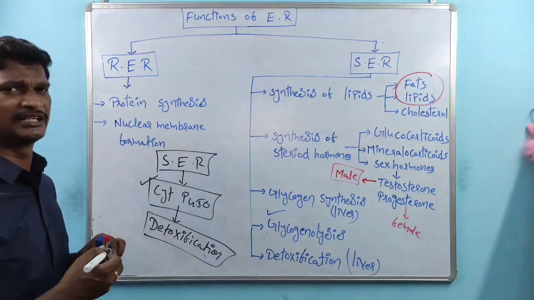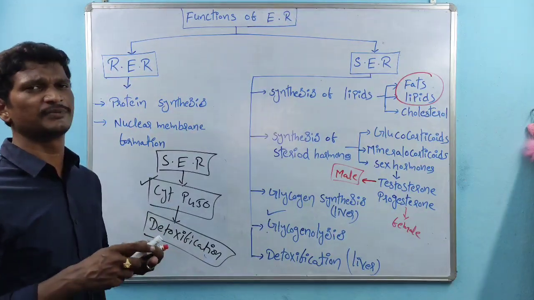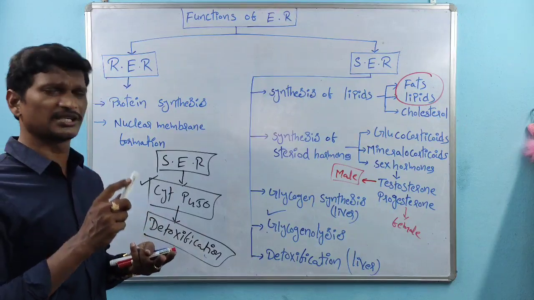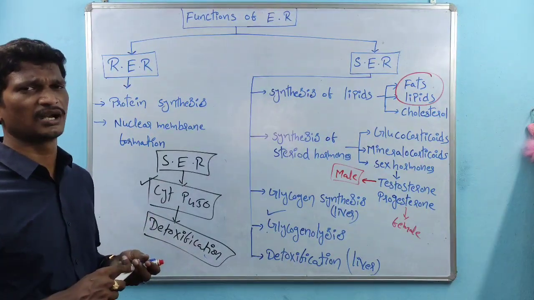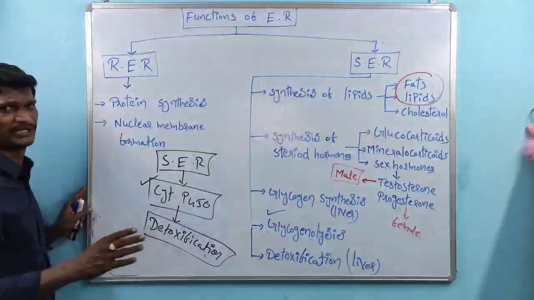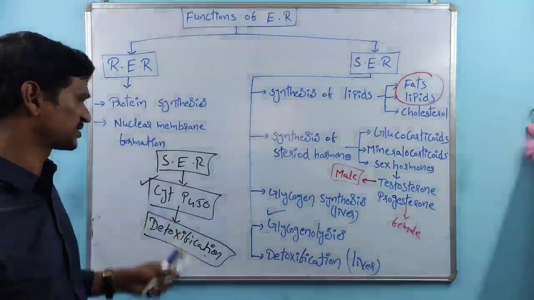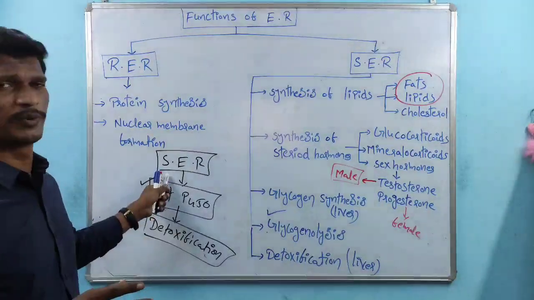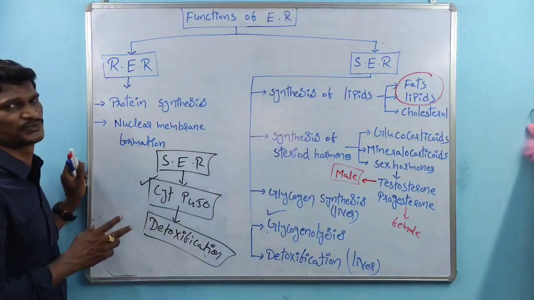So the detoxification of drugs, of different types of substances, or of alcoholic products is all done by cytochrome P450, which is especially seen in the smooth endoplasmic reticulum of liver cells.